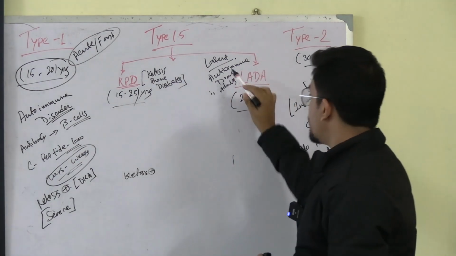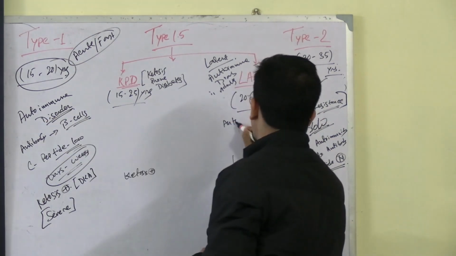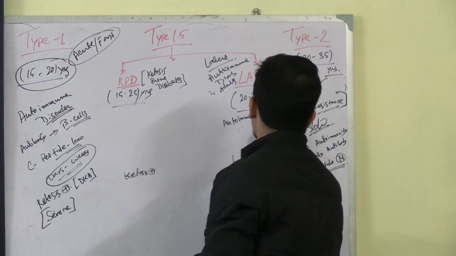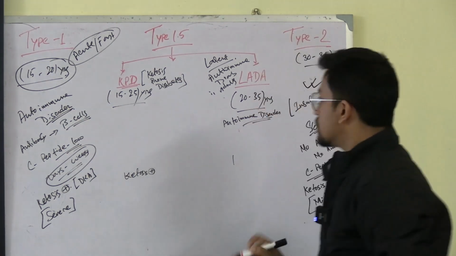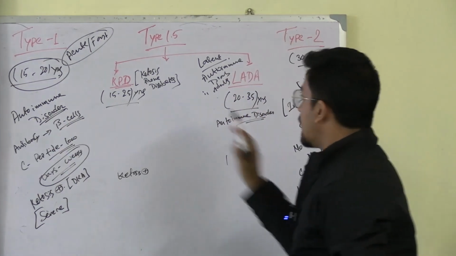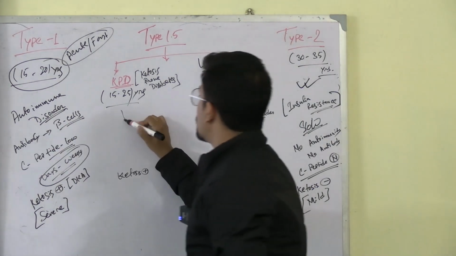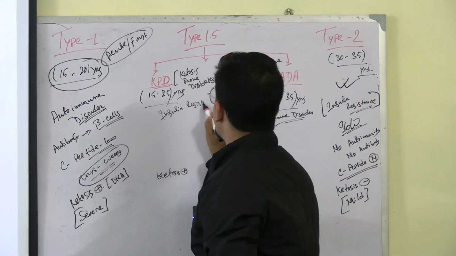Autoimmunity means over here autoimmune disorder. So these two have some similarities, autoimmune disorder. And these two have similarities too, because of insulin resistance.